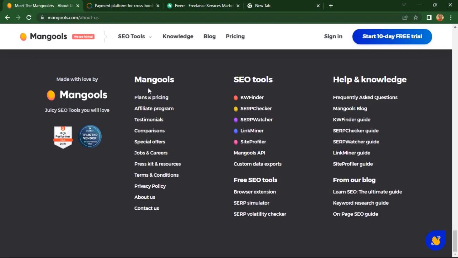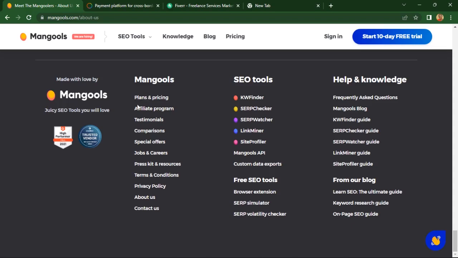If you come over now to the bottom section here, as you can see, they have Mangoose, plans and pricing. Like I told you, Mangoose is not absolutely free. That's why they'll pay you to refer somebody to join their platform. If anybody that joins through your referral link signs up and buys a pricing plan, you make money from it. So let's quickly check out the pricing plan so that we'll know how much people should spend whenever we recommend them to the platform.